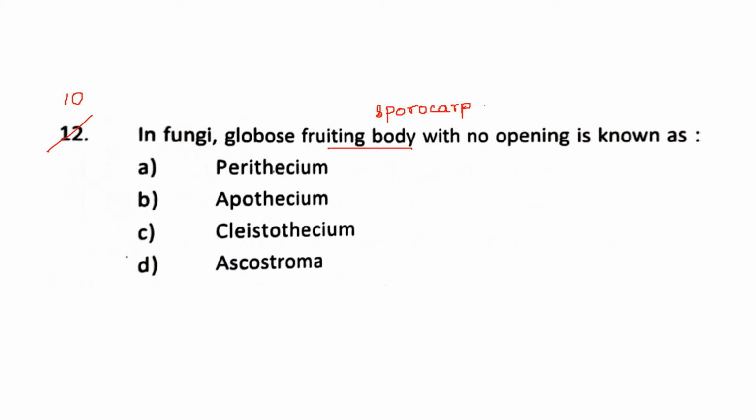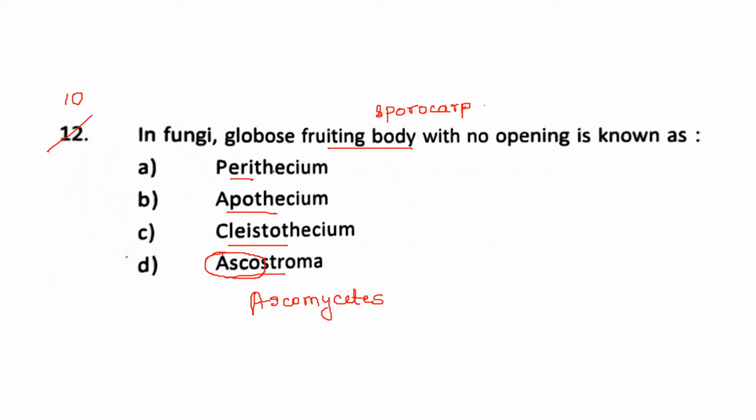Now these names which are given are the types of sporocarps, but in which class of fungi? This, as you can see, belongs to the Ascomycetes class of fungi, which has these 4 types of fruiting bodies, and they have different structures.